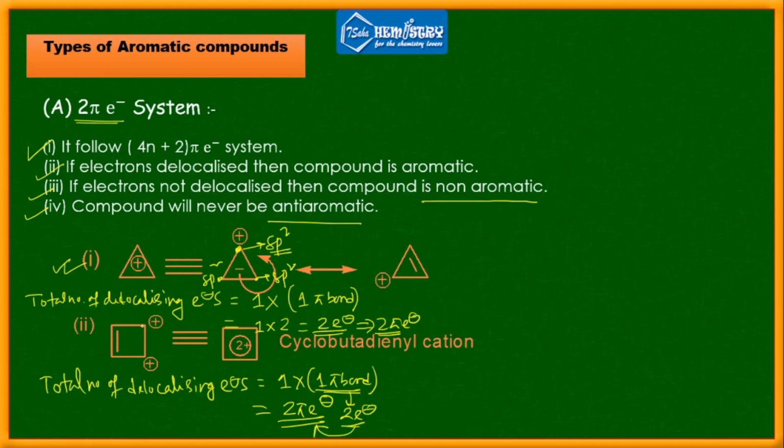And this is also sp2 hybridized. This carbon is sp2, this carbon is sp2, this carbon is also sp2, and this carbon is also sp2. So all the carbons are sp2 in nature, and the system is planar and conjugated, so the system is highly stable.